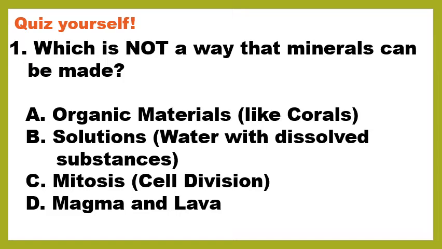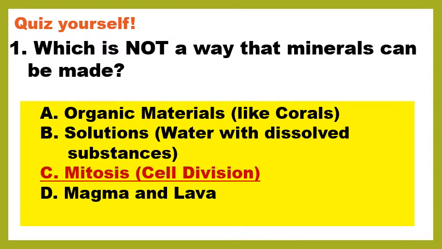5, 4, 3, 2, 1. I'm going to get rid of some answers. I'm going to get rid of organic materials because we learned last week that is a way to make minerals, especially with corals, little organisms that make a calcium carbonate exoskeleton or shell, and when that animal dies, the parts of the shell are left over, and those are minerals. I'm also going to get rid of magma and lava because we're going to learn today that that is a way to make minerals. So the correct answer is